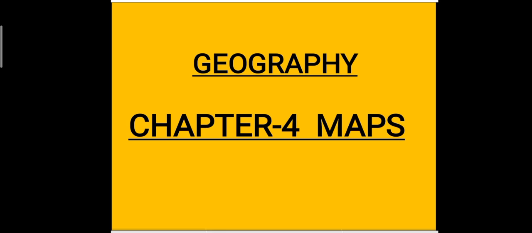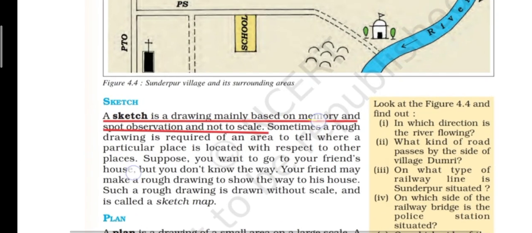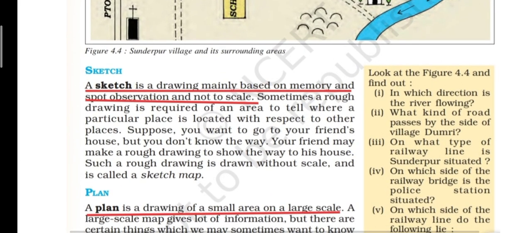So, till now, children, we have read about maps, types of maps, and three components of a map. Today, we will learn about sketch and plan. So, children, a sketch is a drawing mainly based on memory and spot observation and not to scale.